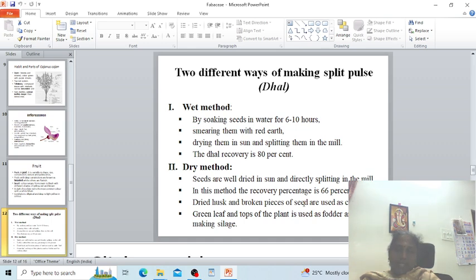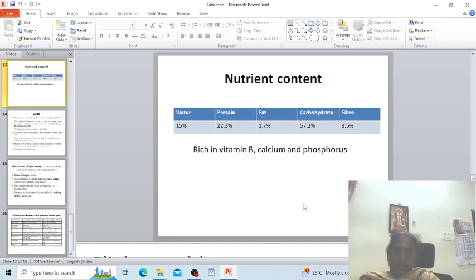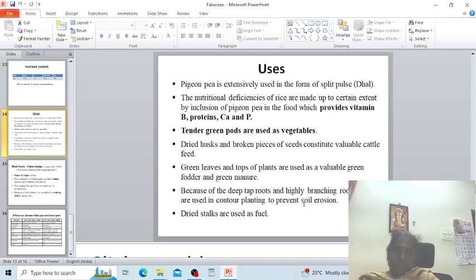So the dried husk and broken pieces of seed are also used as cattle feed, and the green leaves and tops of the plant are also used as fodder and for making silage. Here is the nutrient content. Water is 15%, protein is 22.3%, fat is 1.7%, carbohydrate is 57.2% and fiber is 3.5%. It is also rich in vitamin B, calcium and phosphorus.